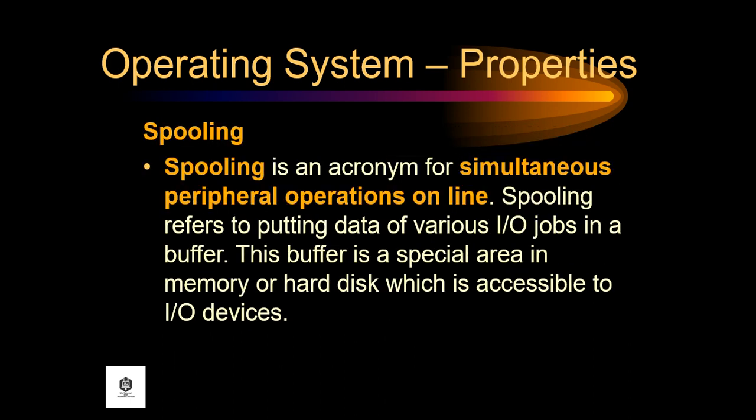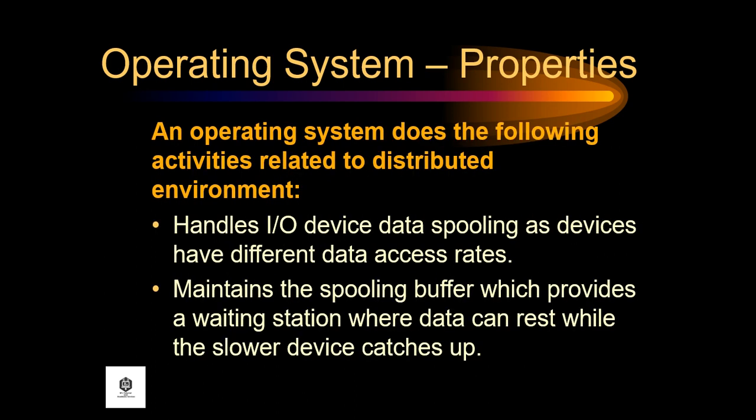Next is spooling. Spooling is an acronym for Simultaneous Peripheral Operations Online. Spooling refers to putting data of various input-output jobs in a buffer. This buffer is a special area in memory or hard disk which is accessible to input-output devices. An operating system does the following activities related to spooling: it handles input-output device data spooling as devices have different data access rates.